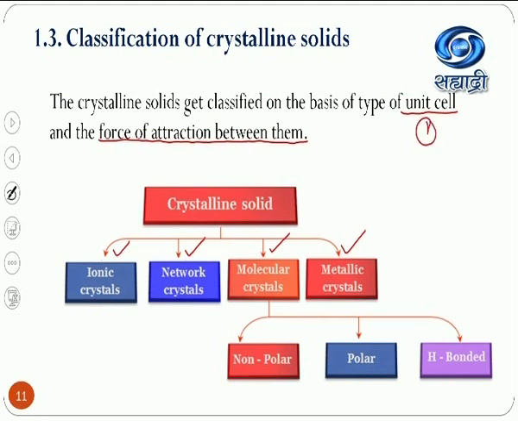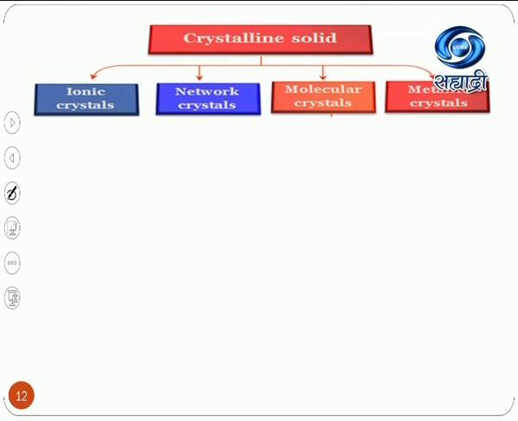These four types are classified on the basis of only two things. One is the type of unit cell which forms that crystal, and the second one is the force of attraction between the constituent particles or between the unit cells. Again, molecular solids get classified into three types: non-polar molecular solid, polar molecular solid, and hydrogen bonded molecular solid. Now let us discuss one by one. First one is the ionic crystal. What kind of unit cell is present in an ionic crystal, and what is the force of attraction between the unit cells, that we will discuss.